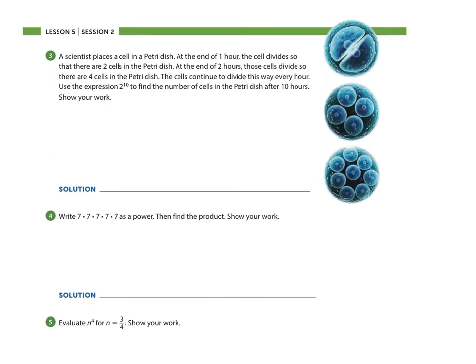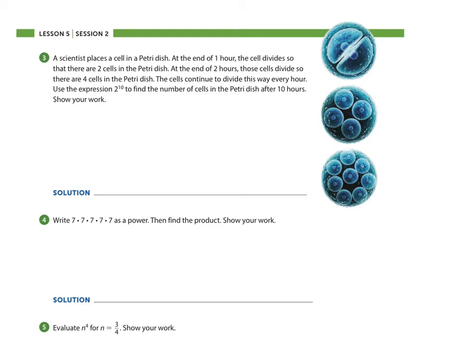Sorry, number 3. A scientist places a cell in a petri dish. A petri dish is like a little clear container that they use to grow bacteria and watch cells divide, or for other scientific experiments. A scientist places a cell in a petri dish.